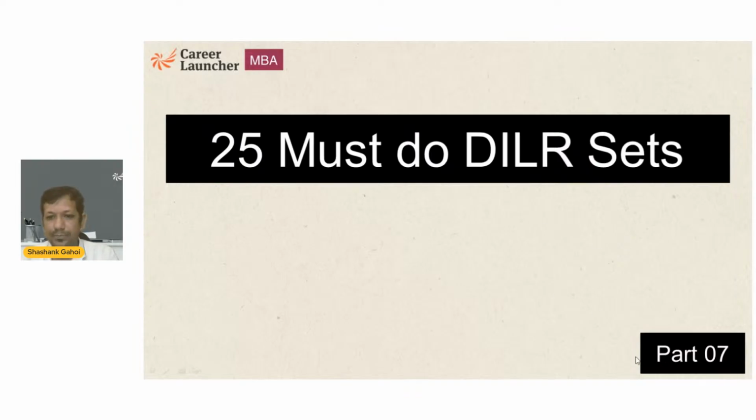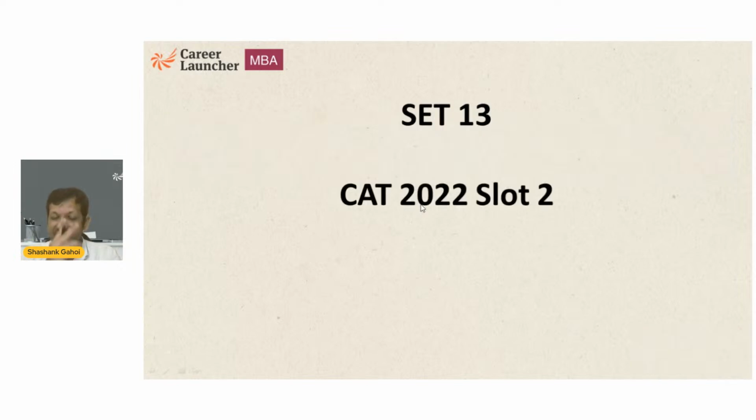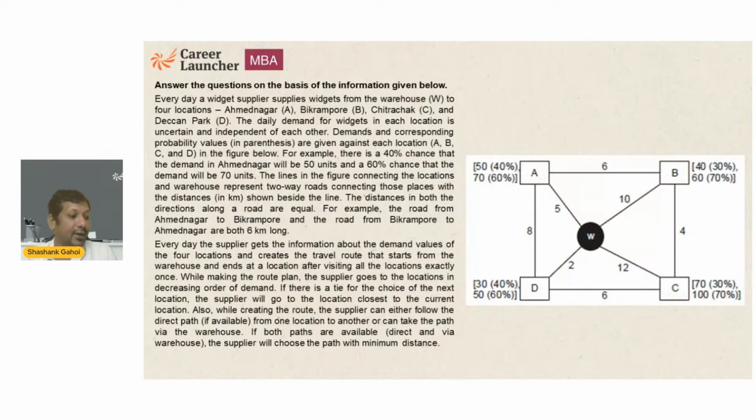Now let's start. We are going to pick set 13, CAT 2022 slot 2. Now what does this set say? Every day a widget supplier supplies widgets from warehouse W to 4 locations A, B, C, and D. The daily demand of the widgets in each location is uncertain and independent of each other. Demands and corresponding probability values in parentheses are given for each location.